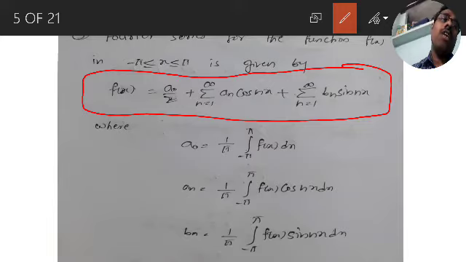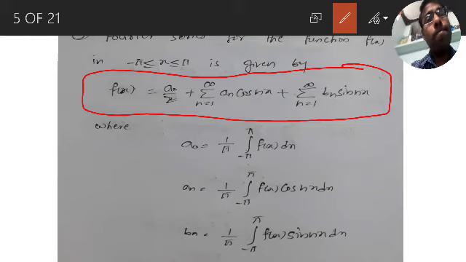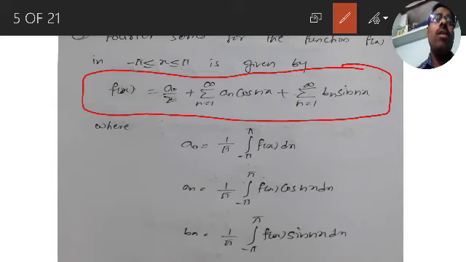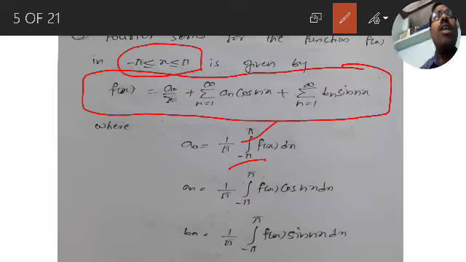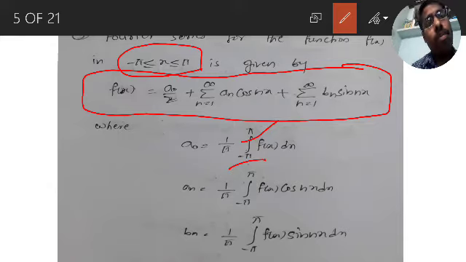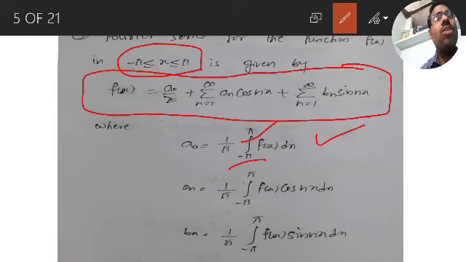When I am saying sigma, it means sigma n is equal to 1 to infinity only. What is a naught, a n and b n? Same formula. A naught is 1 by pi integration minus pi to plus pi, because the limits are minus pi to plus pi. Integration limits also: lower limit minus pi, upper limit plus pi. So a naught is 1 by pi integration minus pi to pi f of x into dx.